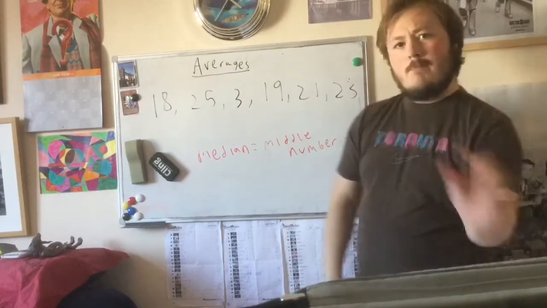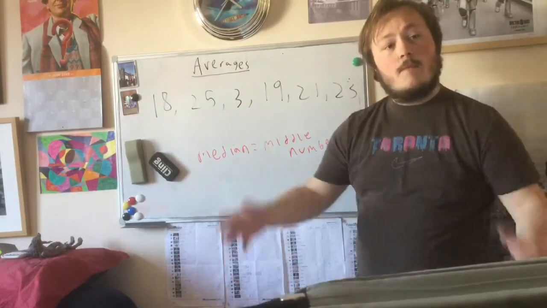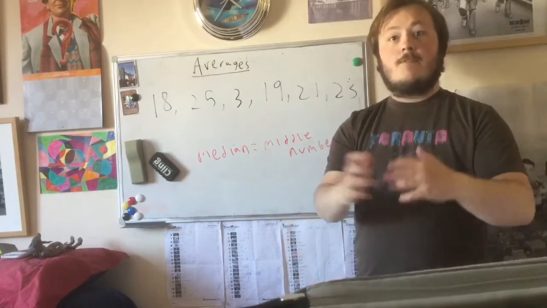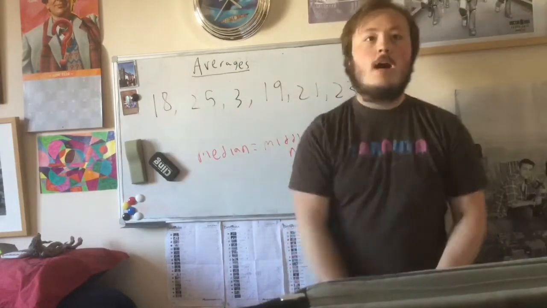Remember, the median is the middle number in a data set. What do we do when we have an even set of data? How do we find the median? And what criticisms can we pick up from this?